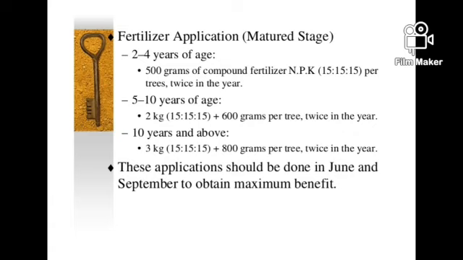At 5 to 10 years of age, 2 kg of 15:15:15 plus 600 grams per tree twice in the year. At 10 years and above, 3 kg of the same ratio plus 800 grams per tree twice in the year. These applications should be done in June and September to obtain maximum benefit.